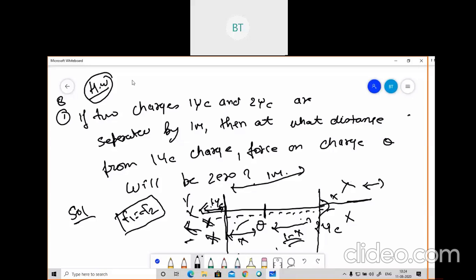So based on this Coulomb's law, one question will be there always. If you solve this, you can solve any type of problem. So try to understand what the problem is asking. If you are having any doubt in this, please ask me. Either way, we will continue in the next class.